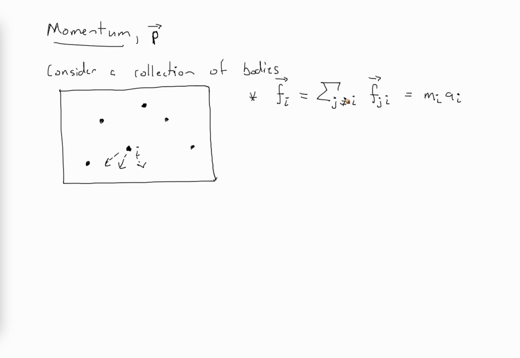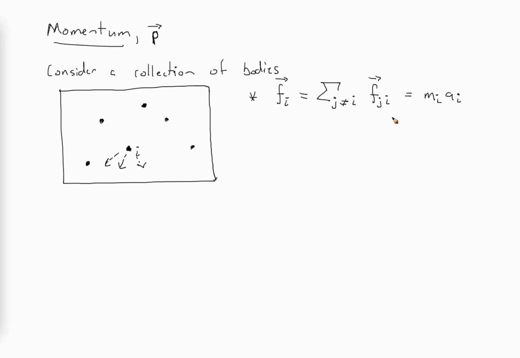Sum, this just means add up over j not equal to i. All right, that's a little bit confusing. What does this mean? We're looking at the force from the jth particle on the ith particle. Say this particle is 2 and this particle is 1. We're interested in particle 1 on 2, particle 3 on 2, particle 4 on 2, particle 5 on 2, and particle 6 on 2. But we're not interested in particle 2 on 2 because an object can't exert a force on itself. So when we say j not equal to i, this eliminates the possibility of having 1,1, or 2,2, or 3,3. This is looking at all possible combinations for the ith particle.